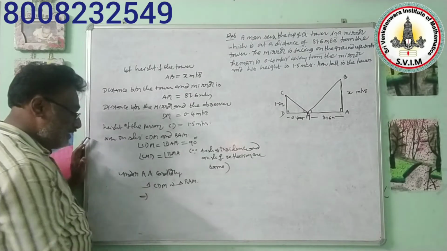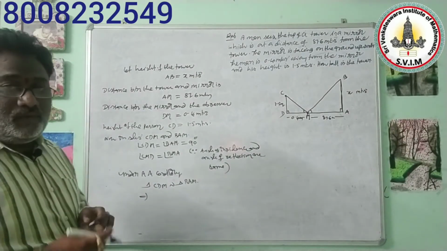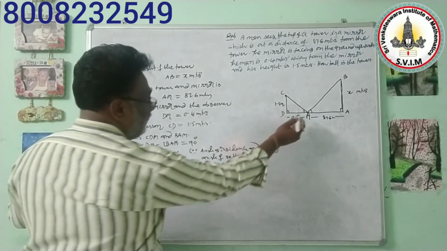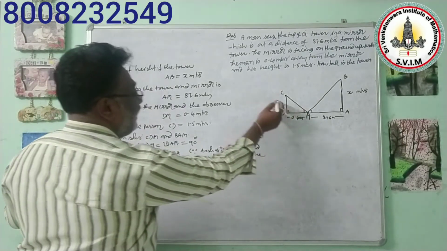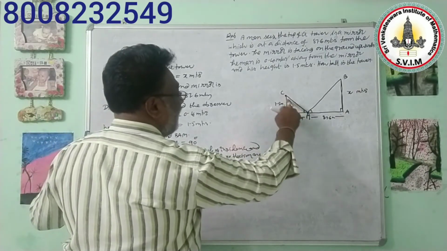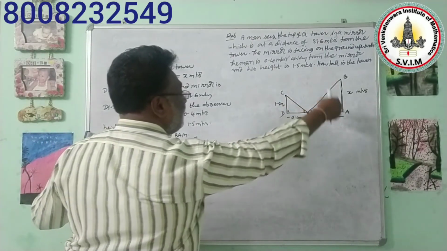Whenever two triangles are similar, we can write that their corresponding sides are in proportion. That means the side opposite to this angle is CD, and the corresponding side in this triangle is AB.